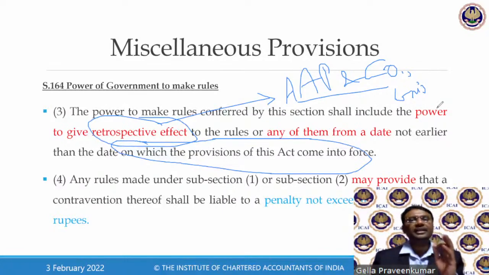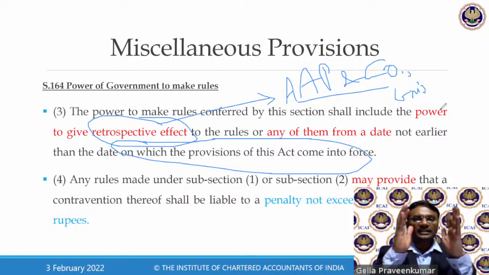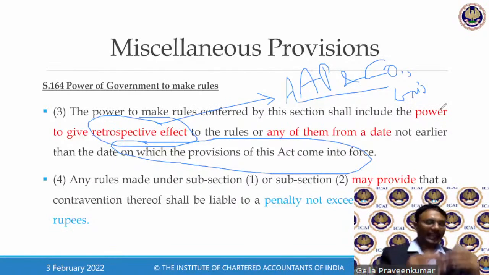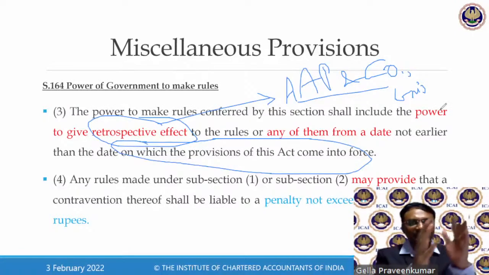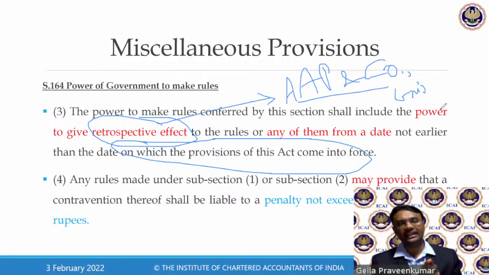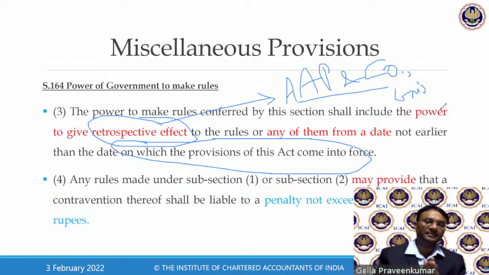A beautiful argument with respect to input tax credit under GST law, section 16. This firm came before the authorities and said, you say that there is a time limit for availment of input tax credit. GSTR 3 is a return under section 39. GSTR 3B is not a return under section 39.